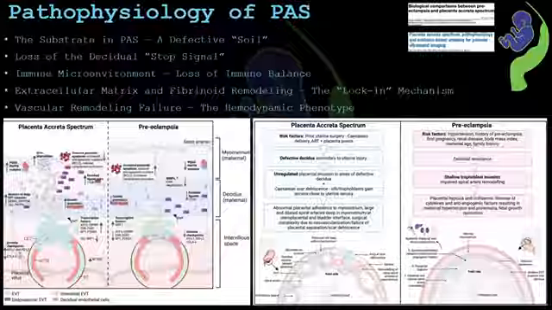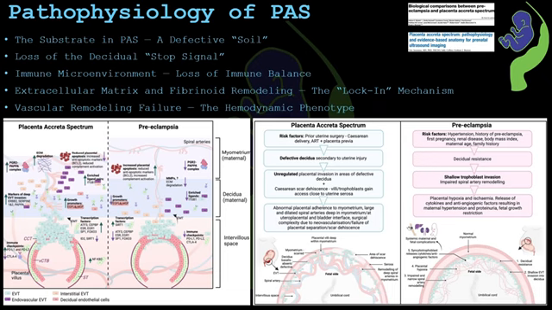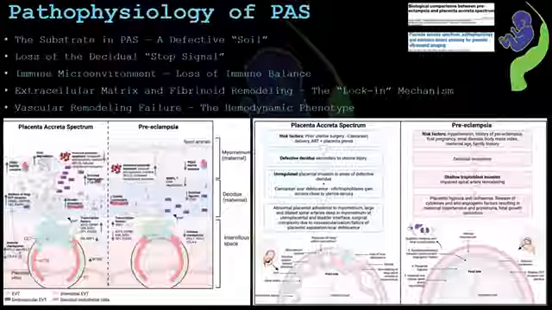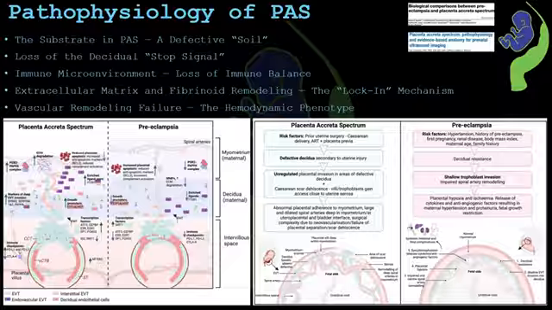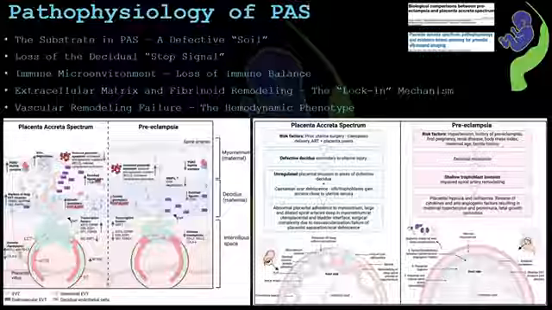When we compare the accreta spectrum with preeclampsia, as you can see in the picture, the contrast is very clear. Preeclampsia is a disease of too little invasion, whereas accreta spectrum is a disease of too much invasion. Both start with abnormal placentation, but the pathways diverge. So in summary, the accreta spectrum develops because of defective decidua, loss of stop signal, immune imbalance, abnormal remodeling, and fragile vasculature, all of which allow the placenta to invade far deeper than it should.